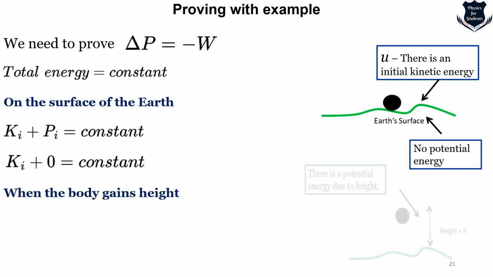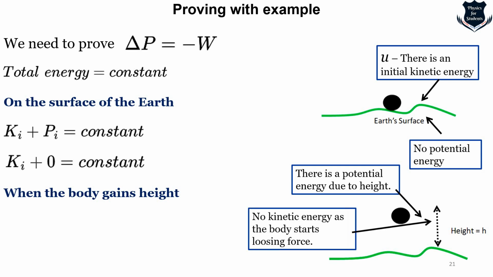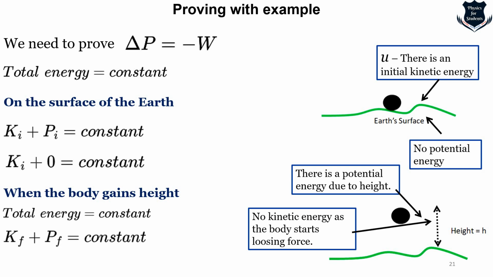Now, when the body gains height, here you see I have shown on the right hand side that there is a potential energy due to height. And there is no kinetic energy because, as I told, the velocity becomes 0 at one point of time, so the kinetic energy is 0. Taking this analogy, we can say that the final kinetic plus potential energy is constant, but because kinetic energy becomes 0, the potential energy is something like Pf.